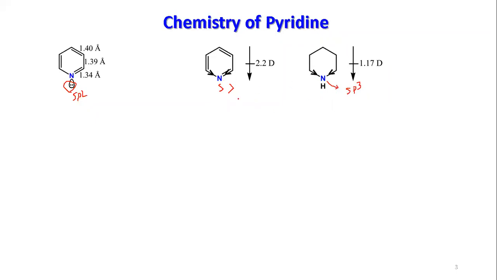So what we see is, dipole moment wise, your electron cloud is towards the nitrogen. So this direction, and the pi cloud can jump over to the nitrogen.